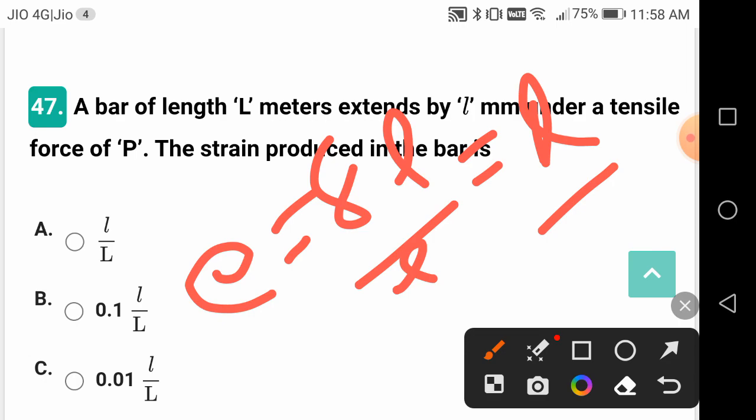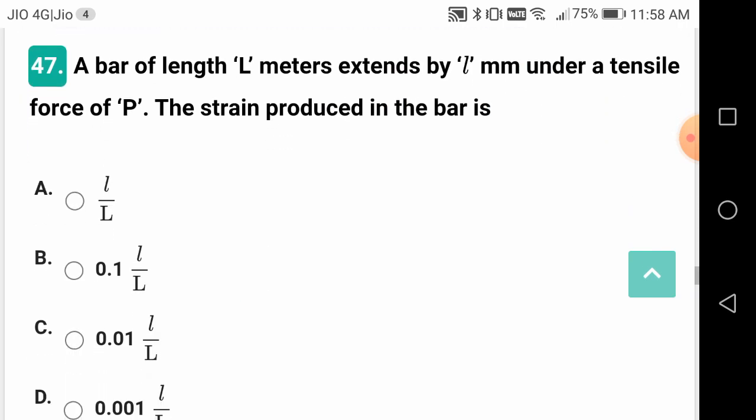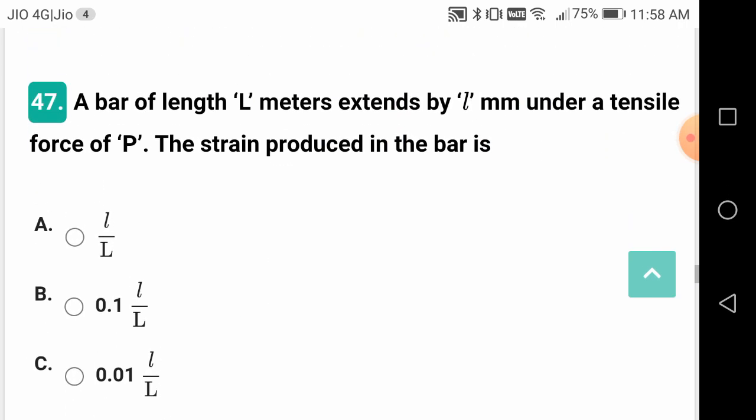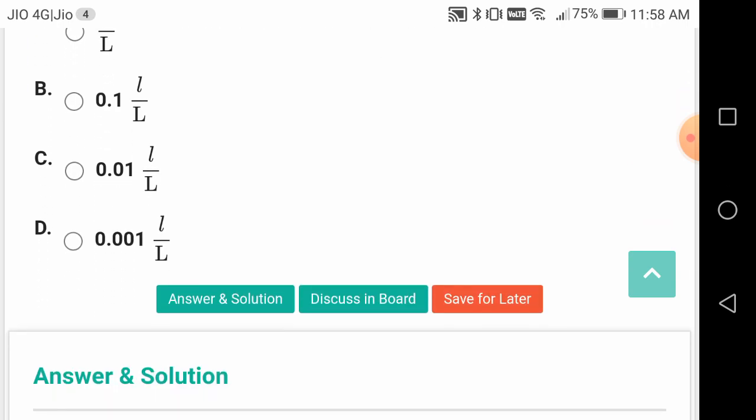L meters means 1000 L mm. So L by 1000 L. 1 meter is equal to 1000 mm, you know that, friends? Substituting that, we get the strain produced is equal to 0.001.